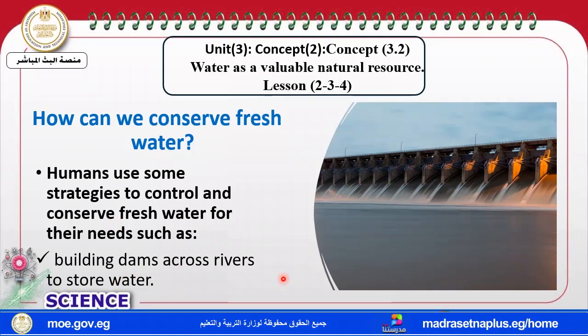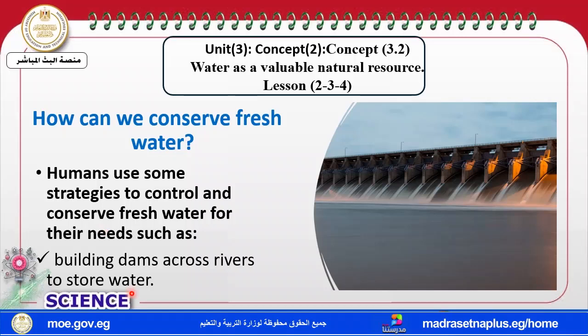Why? To store water. So building dams is just to store water, and this is a way to conserve fresh water. Which problem now? The problem is scarcity. So if the water is scarce, we must store the water.